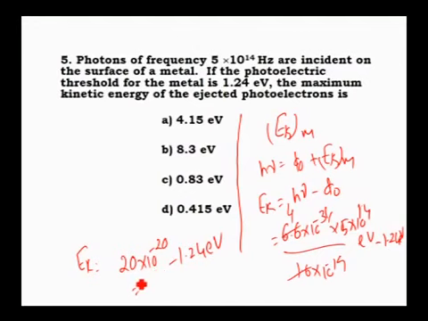Again, divided by 10 to the power of minus 19. Totally that value will be 20 into 10 to the power of minus 1, which is 2. Therefore, 2 electron volt minus 1.24 electron volt is around 0.8. 0.8 means the answer is the third option. Clear? Option C is the correct answer, 0.83 electron volt. Question number 5, third option.